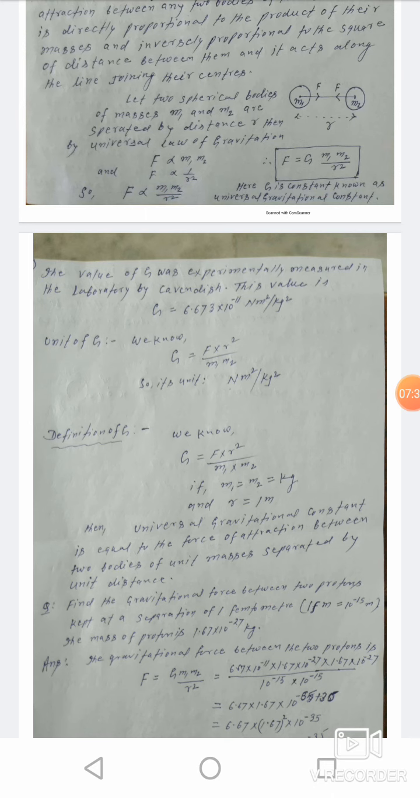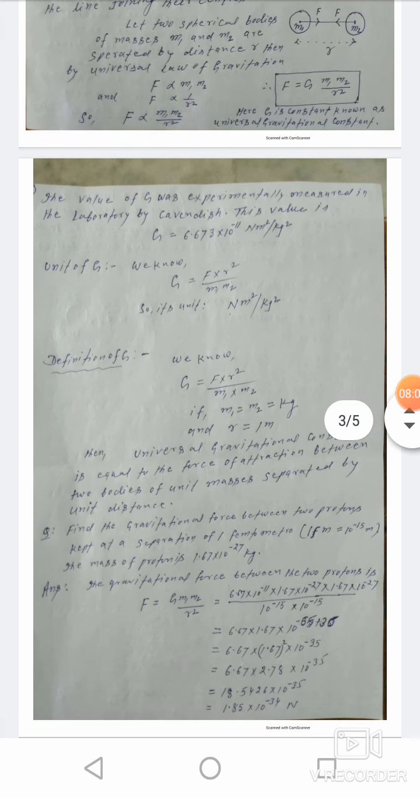Now the definition of G. We know that G is equal to F into R square by M1 into M2. If M1 is equal to M2 is equal to 1 kg, R is equal to 1 meter, then the universal gravitational constant is equal to the force of attraction between two bodies of unit masses separated by unit distance. So this is the definition of the universal gravitational constant.